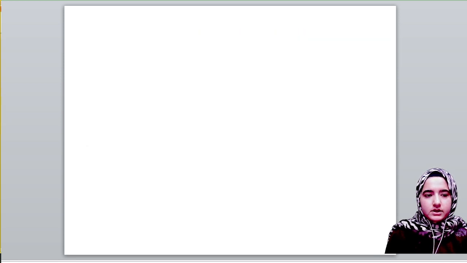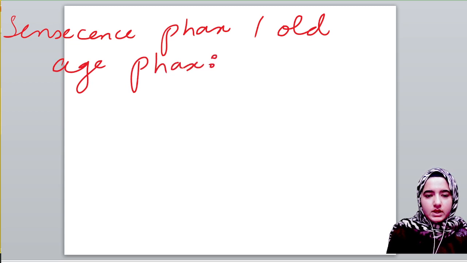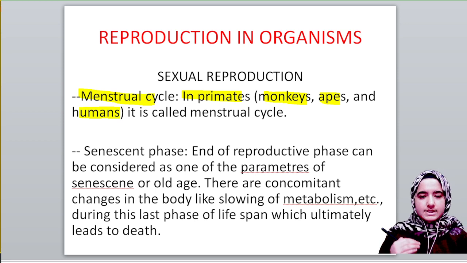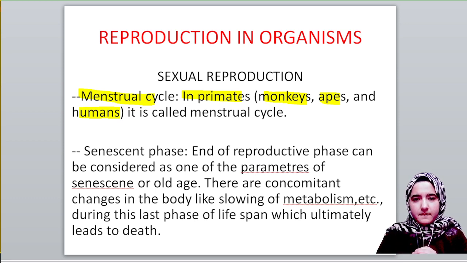Then we have another phase known as the senescence phase. This is also known as the old age phase. What happens in this phase basically? The metabolism which occurs inside our body slows down.